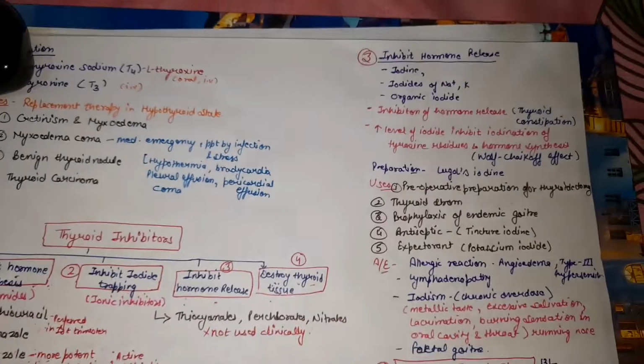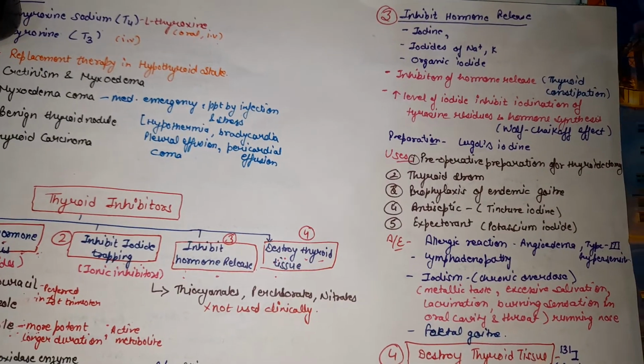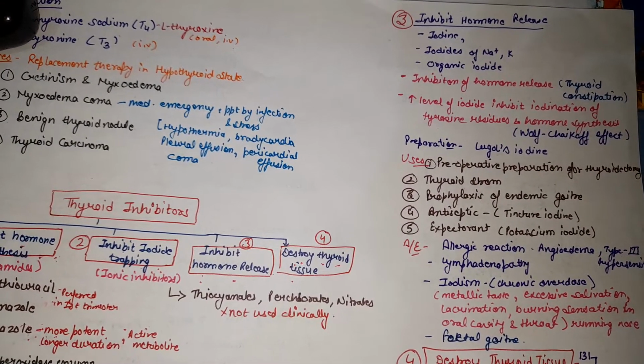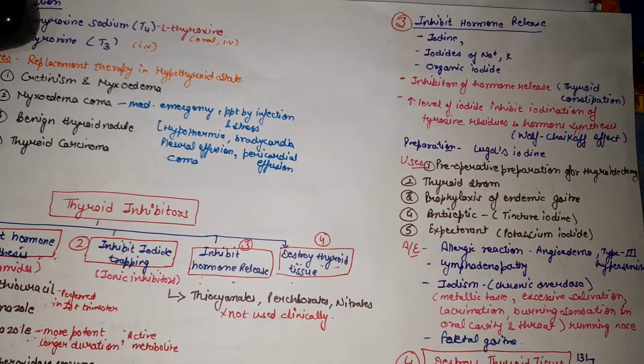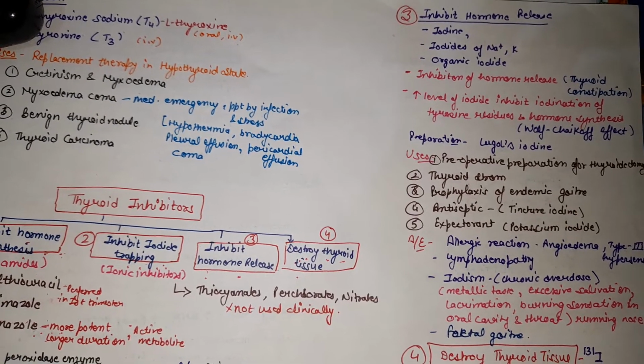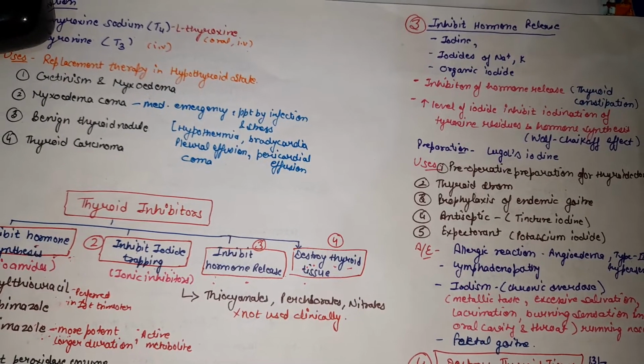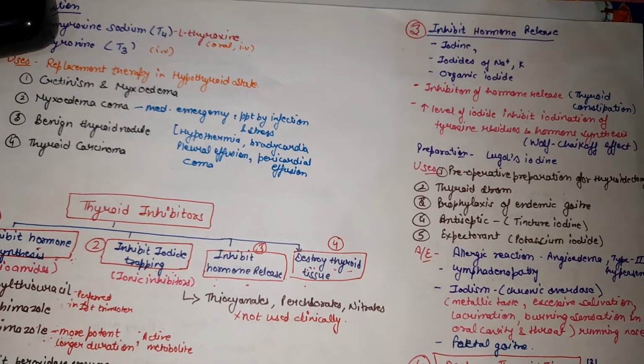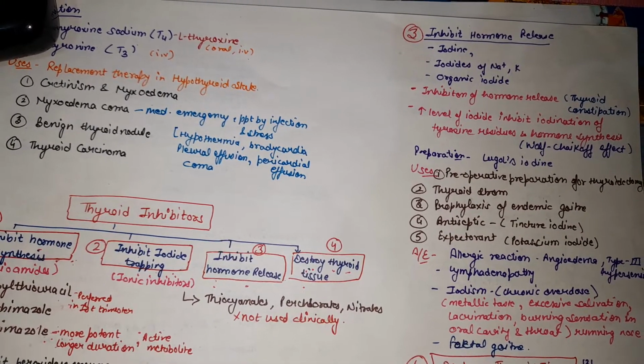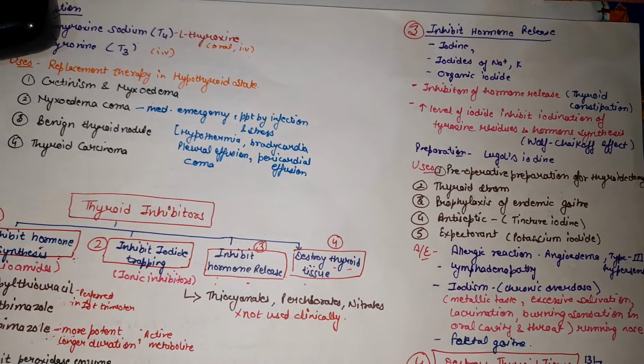Next group is that which inhibits the iodide trapping. These are ionic inhibitors, and the drugs under it are thiocyanates, perchlorates and nitrates. They are highly toxic and have unpredictable effects, so these are not used clinically nowadays.